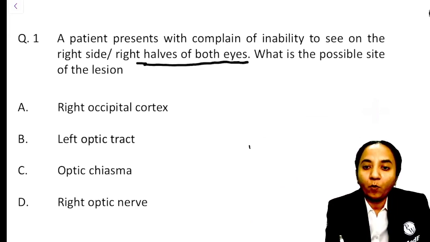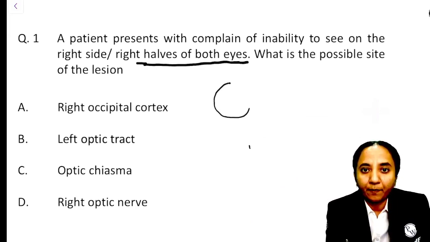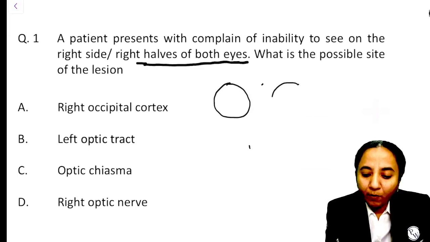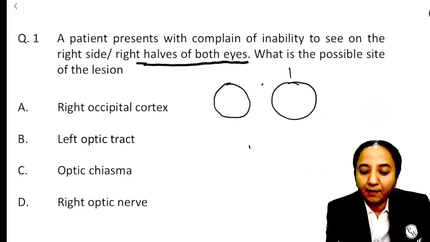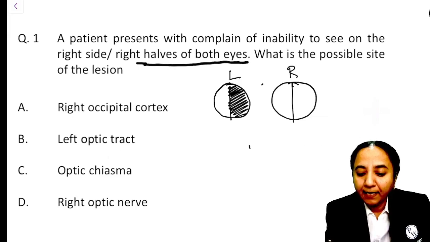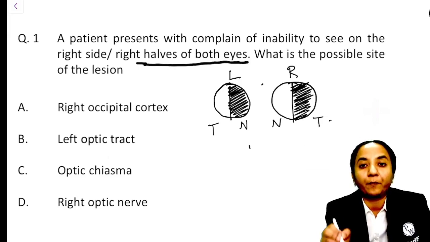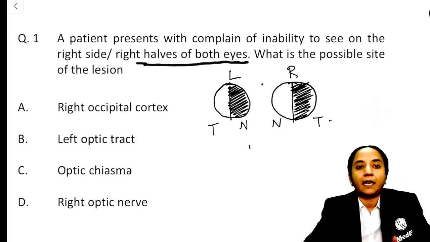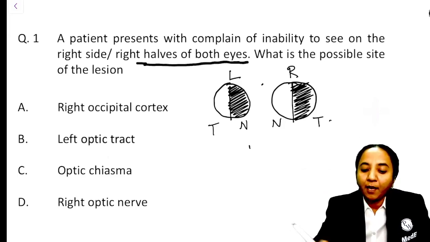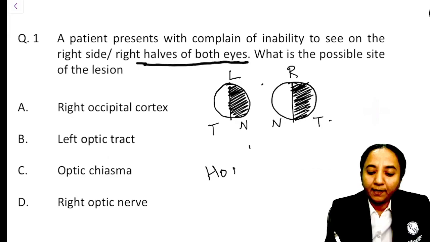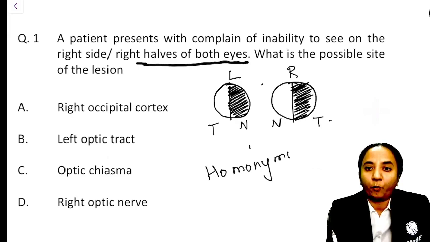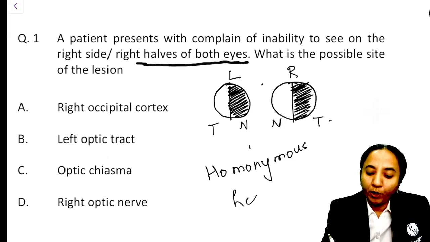So now if I were to draw an image like this, suppose I draw something like this. What do I mean exactly when I say right halves of both the eyes? This is the right eye, this is the left eye. The nasal part of the left eye and the temporal part of the right eye, the patient is not able to see. This is nasal, this is temporal, this is nasal, this is temporal. So the nasal part of the left eye and the temporal part of the right eye are affected. So what do we call this? We are going to call this a homonymous hemianopia.